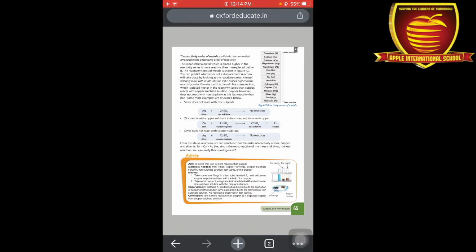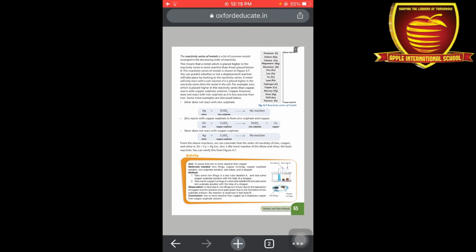For example, we took Ag, a silver, and zinc sulfate. So here you can see from our reactivity series which one is most reactive, silver or zinc. Silver is less reactive whereas zinc is more reactive, so silver doesn't replace zinc, okay. That's why they don't do any reaction.